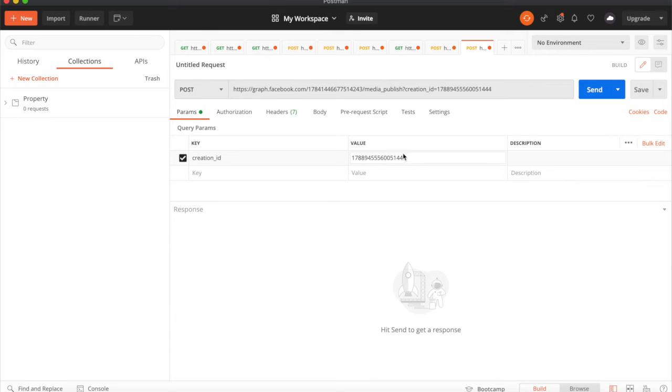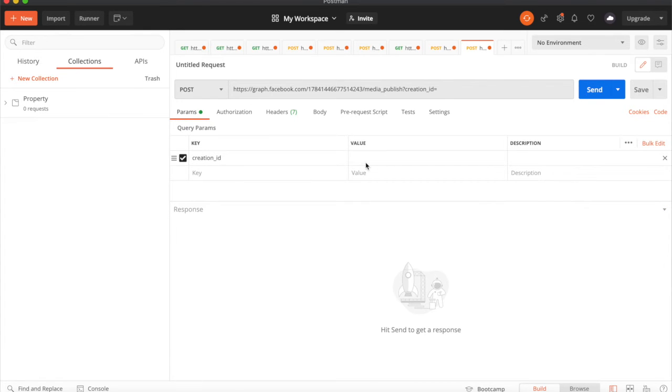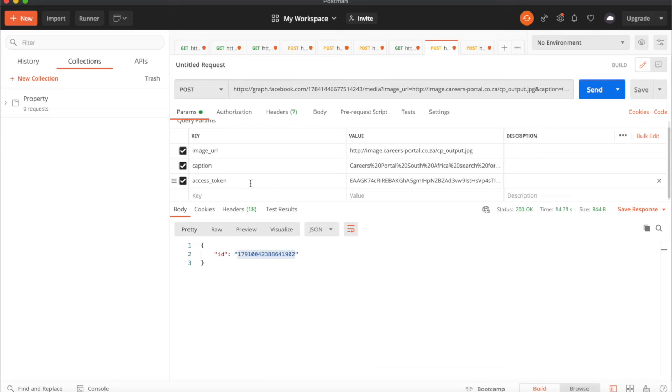Now you can see it, you can actually edit it there. All right, so this creation ID needs to be the ID that you just received over there. So we're going to copy that creation ID, and then paste it at the top there. And then remember again, this is not going to work if you don't include the access token, which is not in the sample code.